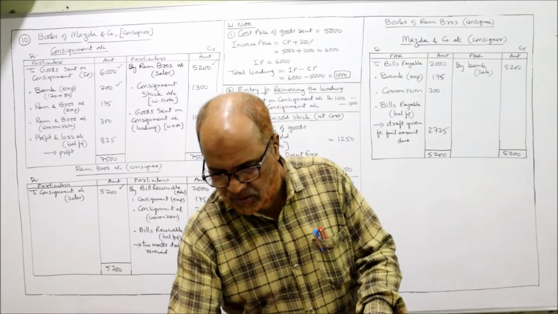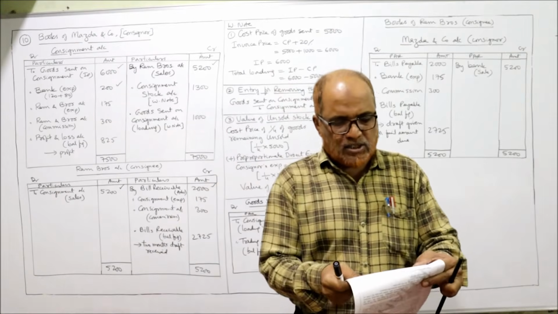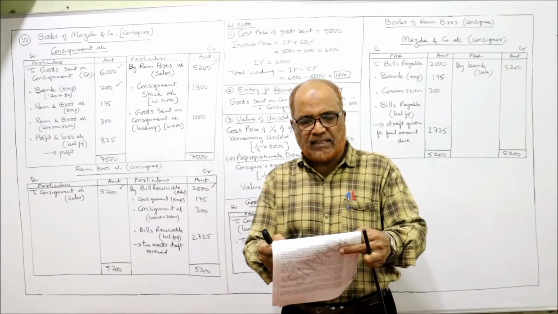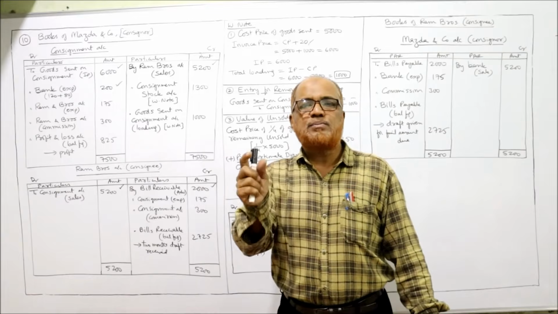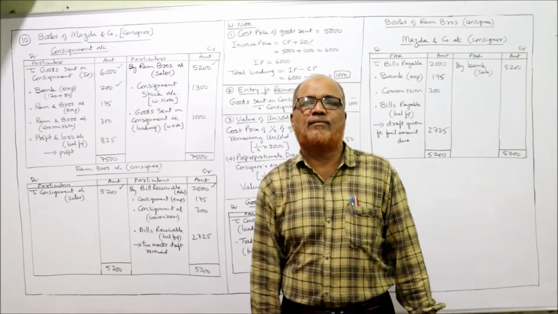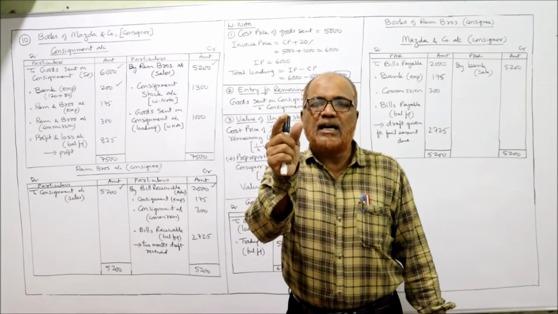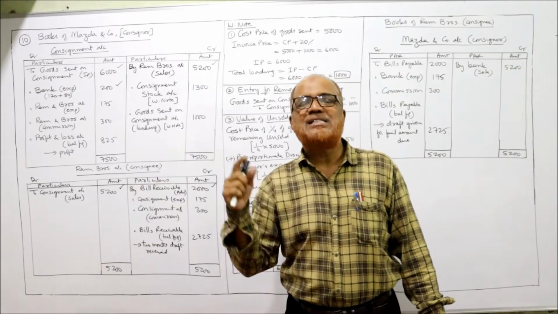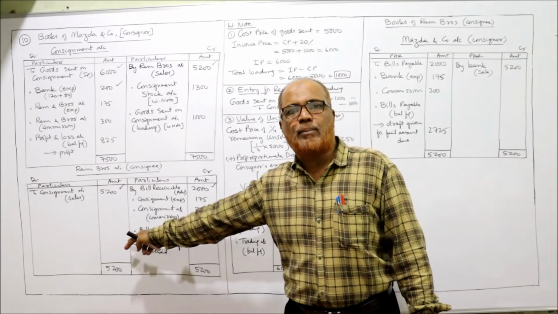Sold goods 5,200, expenses amounted to 175 and the commission 300. Expenses incurred by the consignee Ram Brothers are 175. The entry will be consignment account debit to consignee account. Who is the consignee? Ram Brothers.